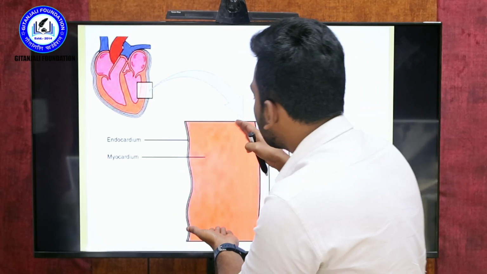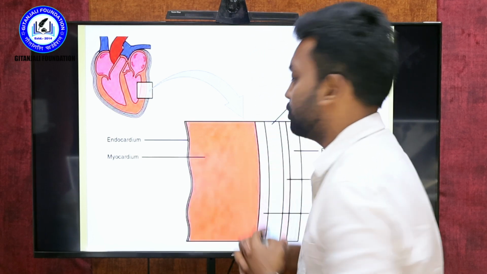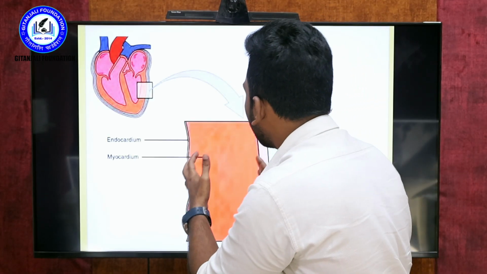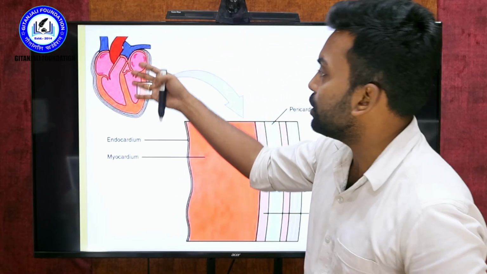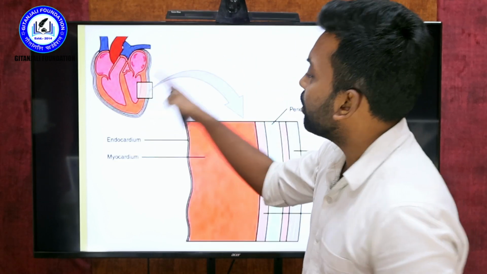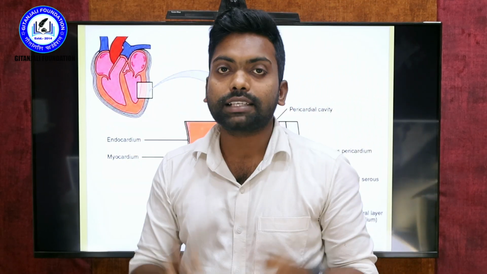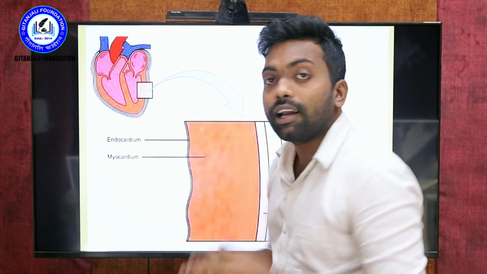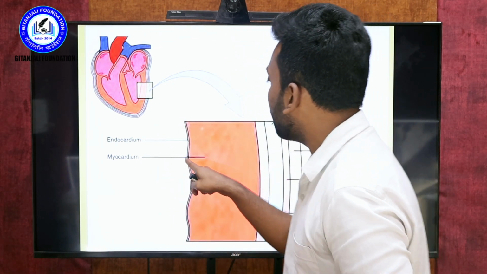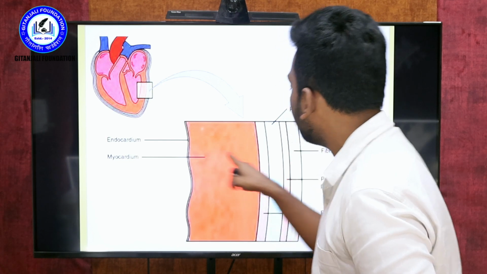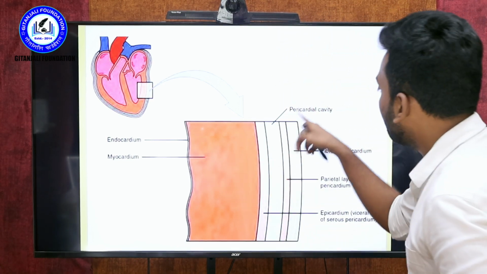In that case there is going to be dryness of the tissue. When the tissue is not getting proper blood supply, then the cardiac function is going to decrease and then stop. That will be called cardiac arrest, nothing but heart attack. So that is the meaning of myocardium and endocardium. And you can see here the pericardium.